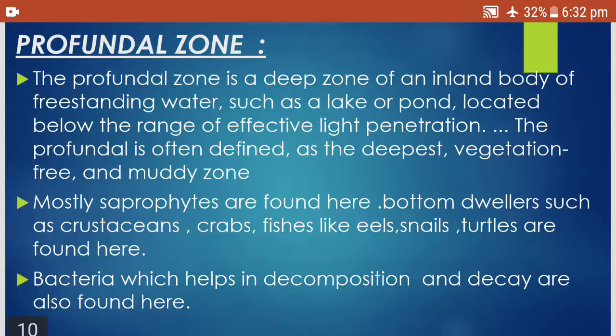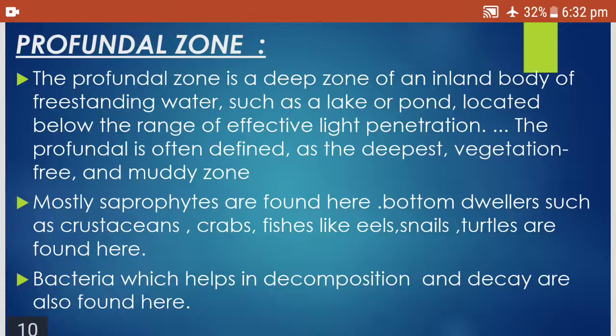Coming to the last zone of the lake, that is the deepest zone. The profundal zone is a deep zone of an inland body of freestanding water, such as a lake or pond, located below the range of effective light penetration. The profundal zone is often defined as the deepest vegetation-free and muddy zone.